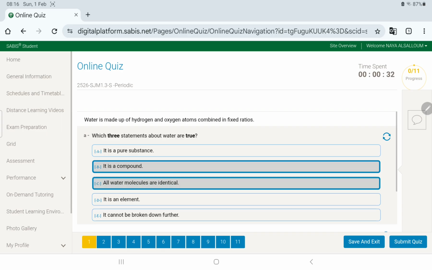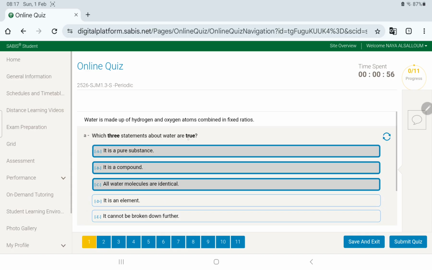Yes, because H2O is the molecule, right? So you're not going to see a different molecule in water. It's going to stay H2O. Now, it isn't an element because you can break it down into hydrogen and oxygen. And it can be broken down further, we said, so it's a pure substance.